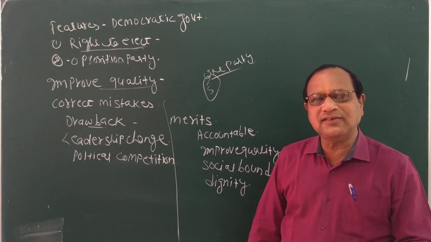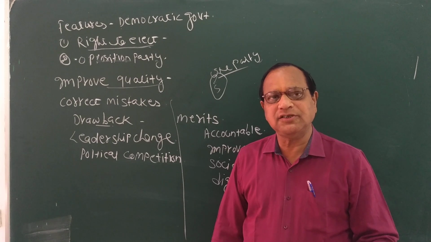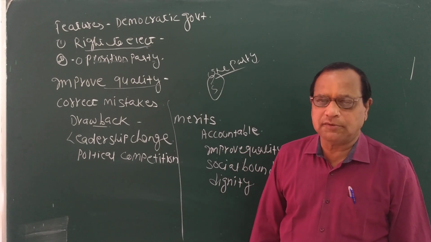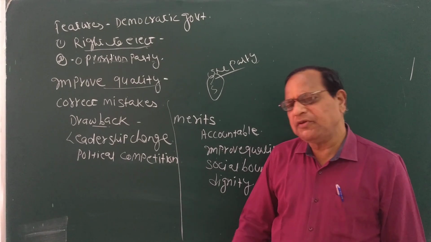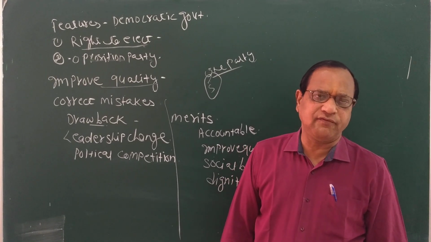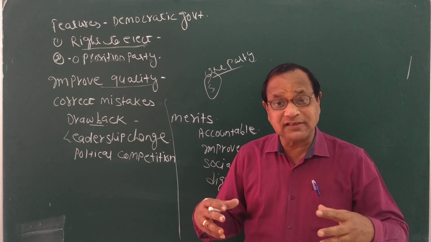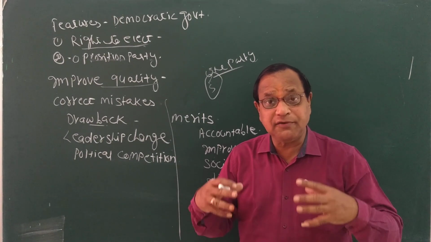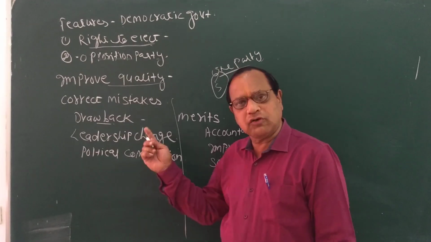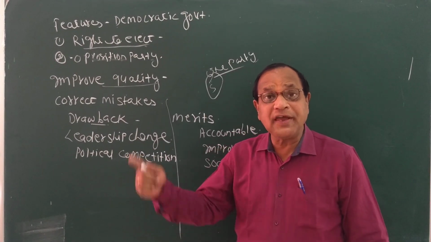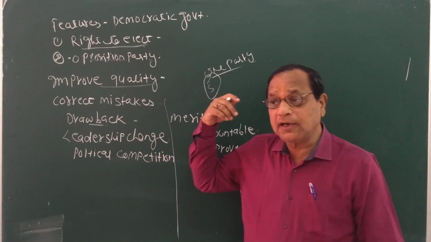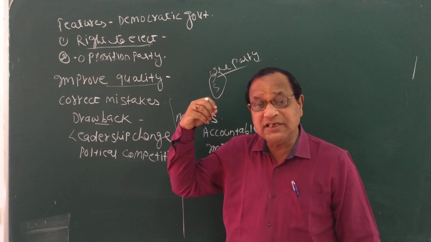Democracy gives rise to political competition. Political competition means each and every party wants to come in power. Every party wants that they should come in power and rule the country. There is a competition, and this competition gives rise to malpractices, to corruption, to unfair things. Some political parties always adopt unfair means to come in power.